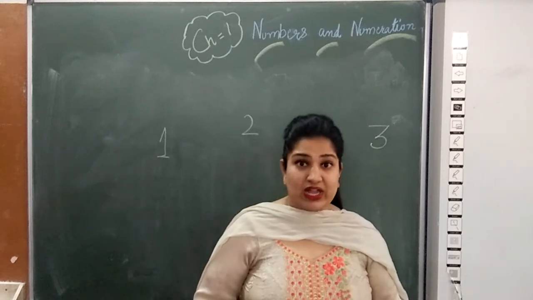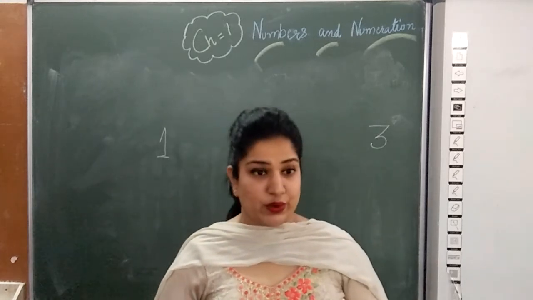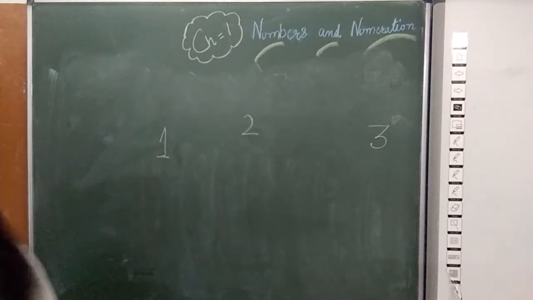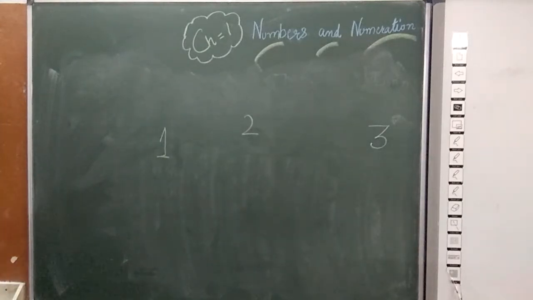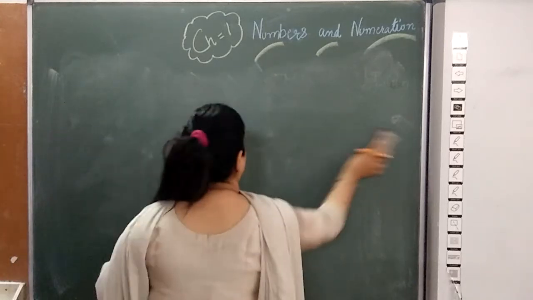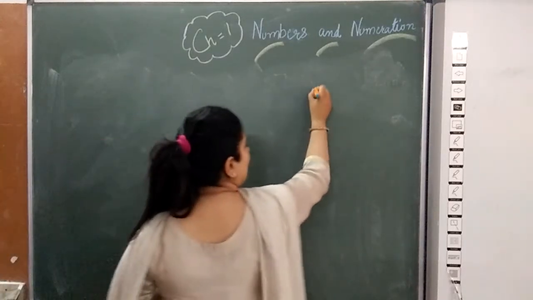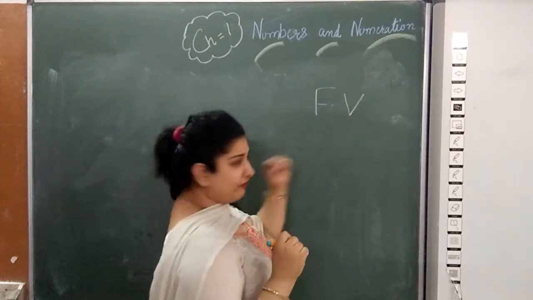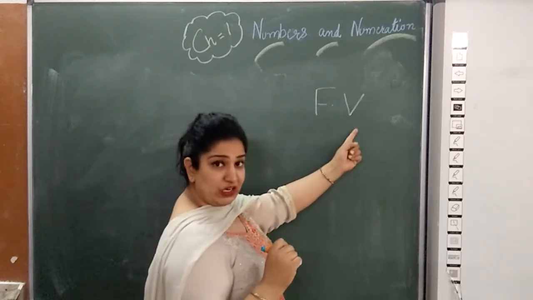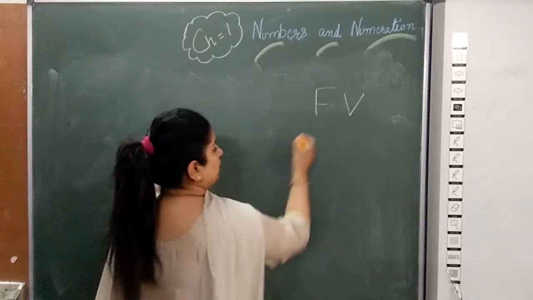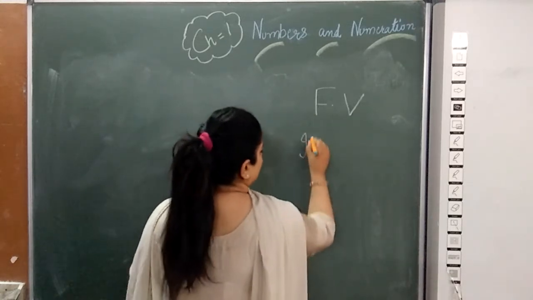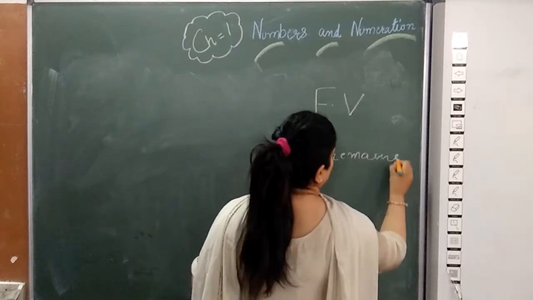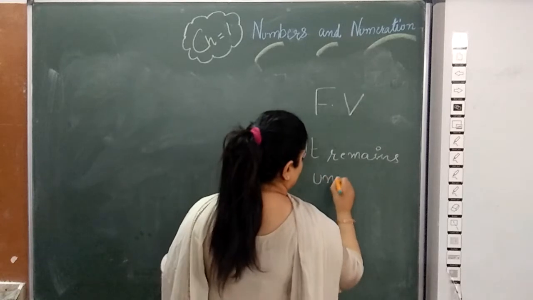So same in case of place value and face value. First of all, I am telling you face value. Face value means FV. So it remains unchanged.